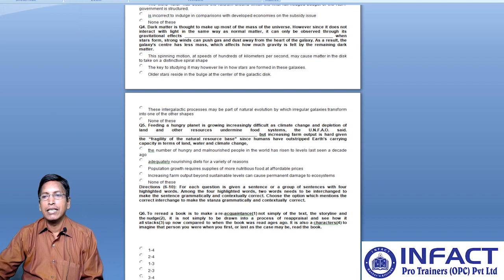Second option, the key to studying it may however lie in how stars are formed in these galaxies. And option 3, older stars reside in the bulge at the center of the galactic disk. Option 4, these intergalactic processes may be part of the natural evolution by which irregular galaxies transform into one of the other shapes. And option 5, none of these as usual.